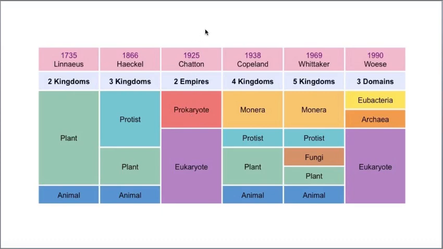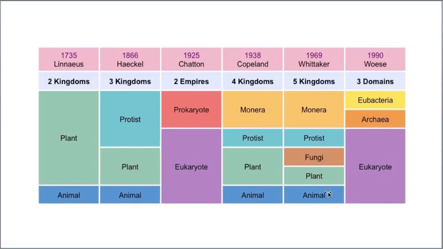That's why I'm immediately switching to the next one, Copeland. Copeland is the one who rectified this mistake. For the first time he gave a proper kingdom for all the prokaryotes. So Monera, Protista, Plantae, and Animalia. But saprobes were forgotten. That's why Whittaker came again and gave the five kingdom classification. In that, all the prokaryotes are under Monera, all the unicellular eukaryotes under Protista, all the saprophytes under Fungi, all the multicellular autotrophs under Plantae, and all the multicellular heterotrophs under Animalia.